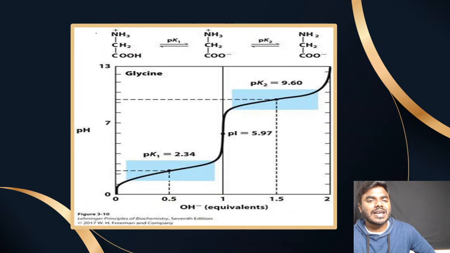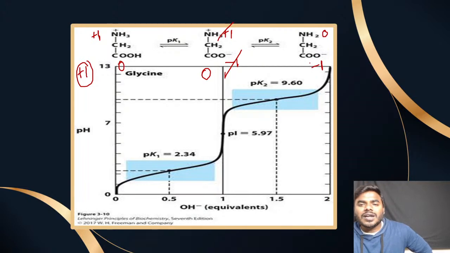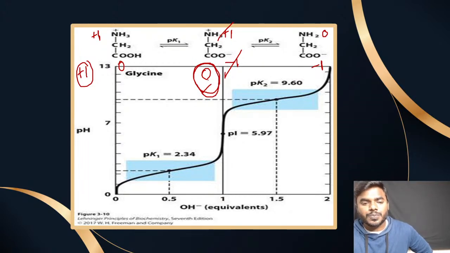Now you tell me what will be the charge here. Here +1 and here 0. So the total net charge is +1. Okay. Now here what will be the charge? Here it is +1. Here it is -1. So obviously it is 0. Now here, what is the charge? Here it is 0 and here it is -1. Now what values do I have to consider? Friends, here it is easy, but when we are discussing pH with pI, there you will get confused. Here it's easy. Which pKa values are responsible for the neutral form? This pKa value is responsible for the neutral form.